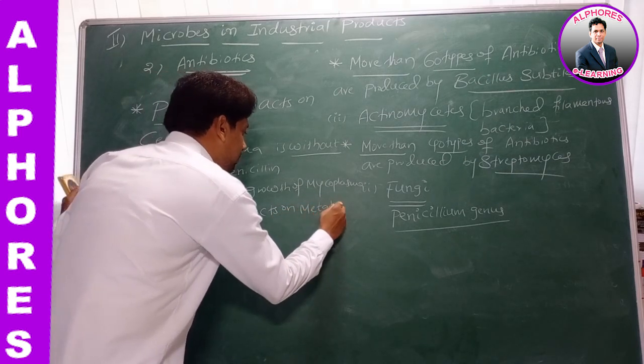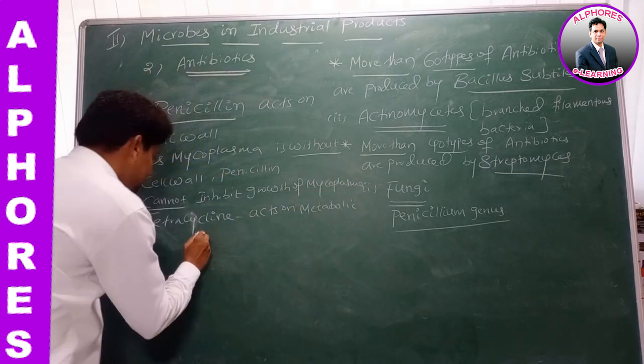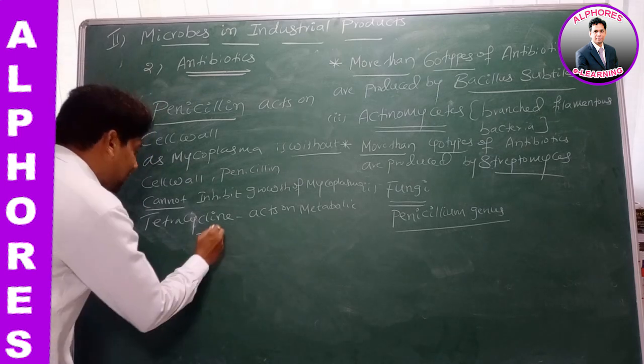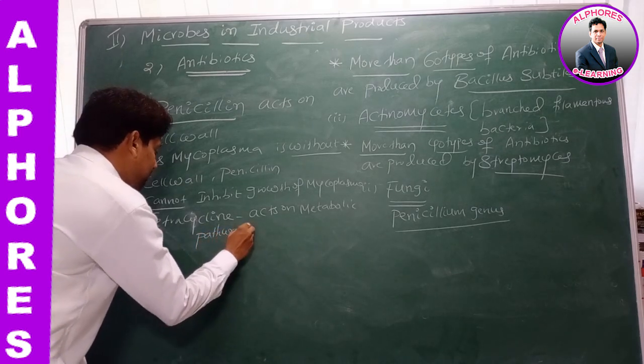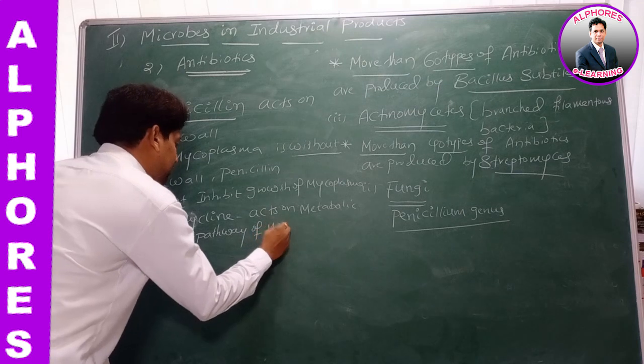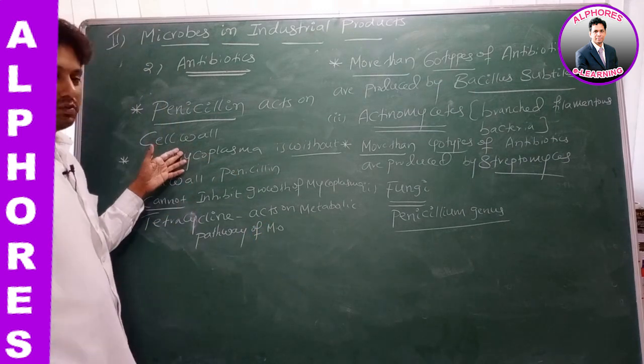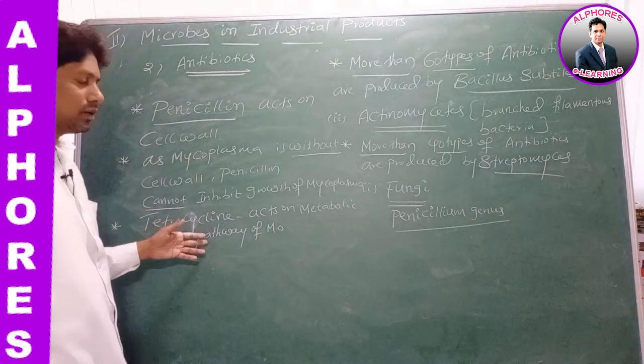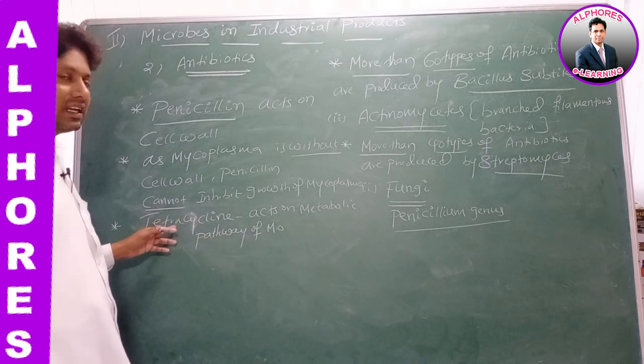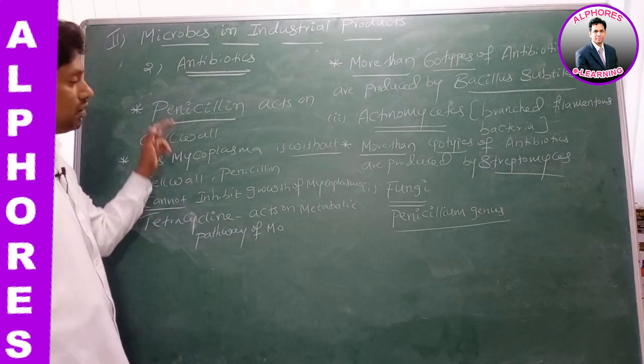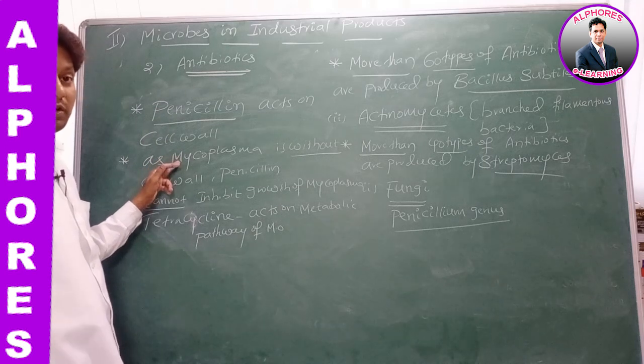It acts on metabolic pathway of microorganism. Mycoplasma is with metabolic pathways. Therefore, tetracycline can inhibit the growth of mycoplasma, but penicillin cannot.